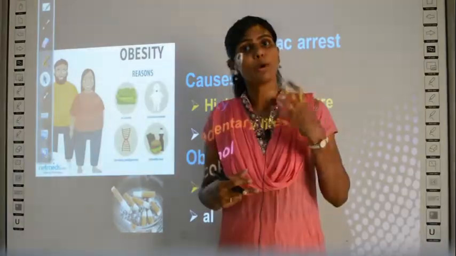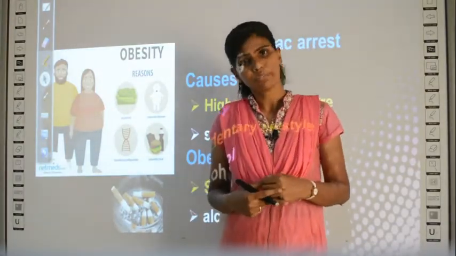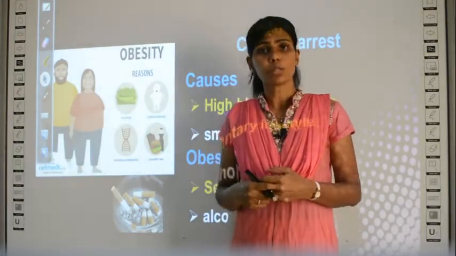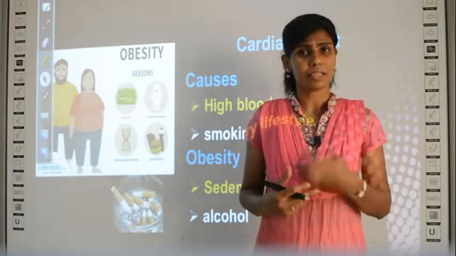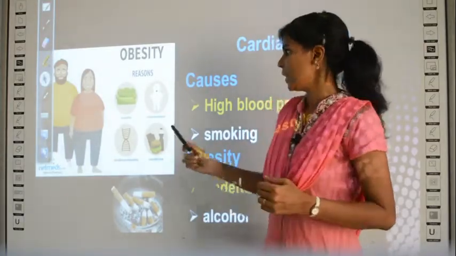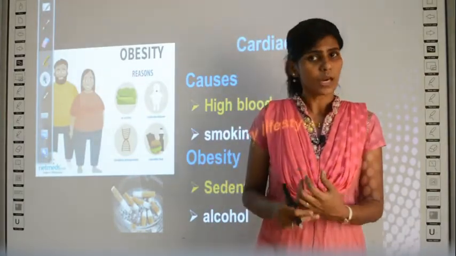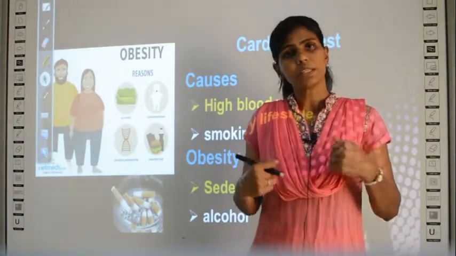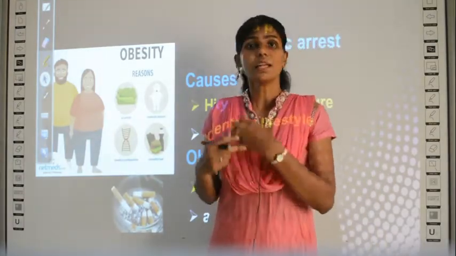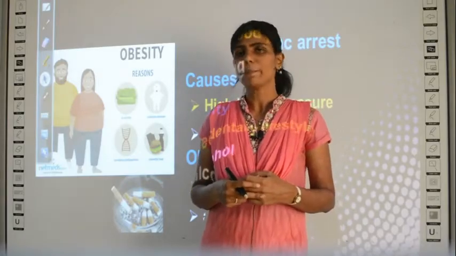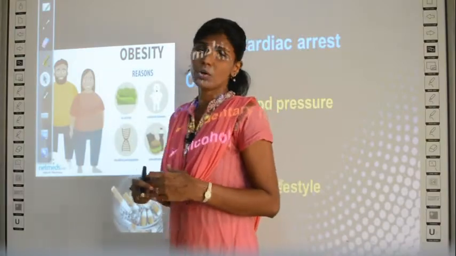Genetic means if your parents are obese, the child will also get that nature from the parents and be obese, even if the child's eating habits are healthy. And those who are lazy, who always sit in one place without any activity after eating, if you are not active and sit idle, then also the person will become obese. So these are some reasons for obesity.